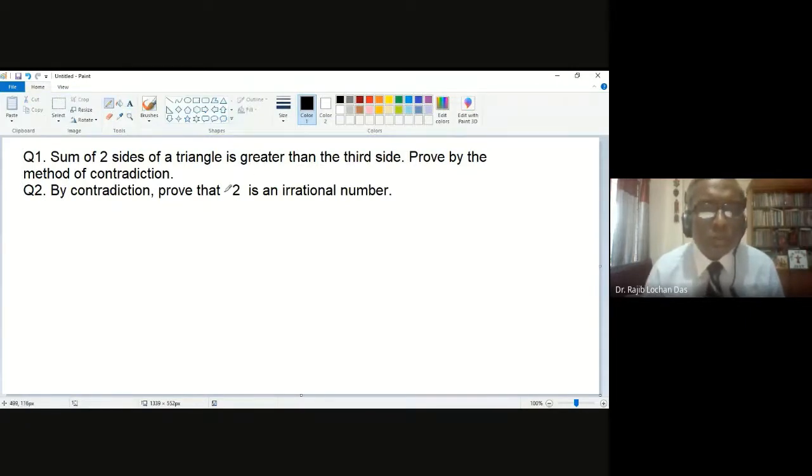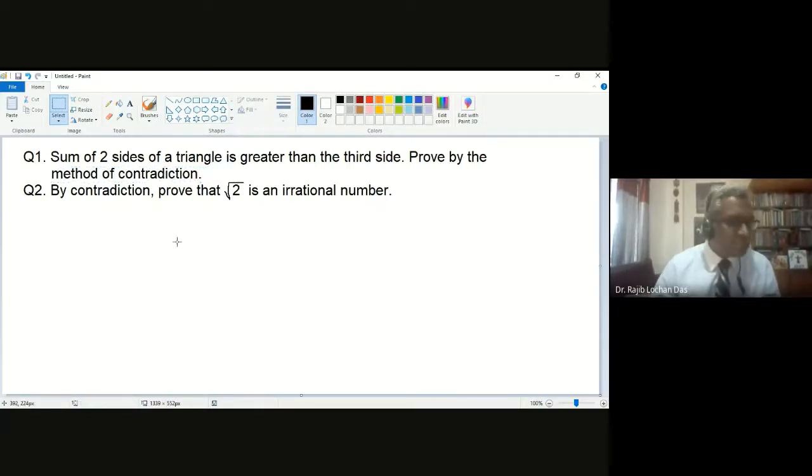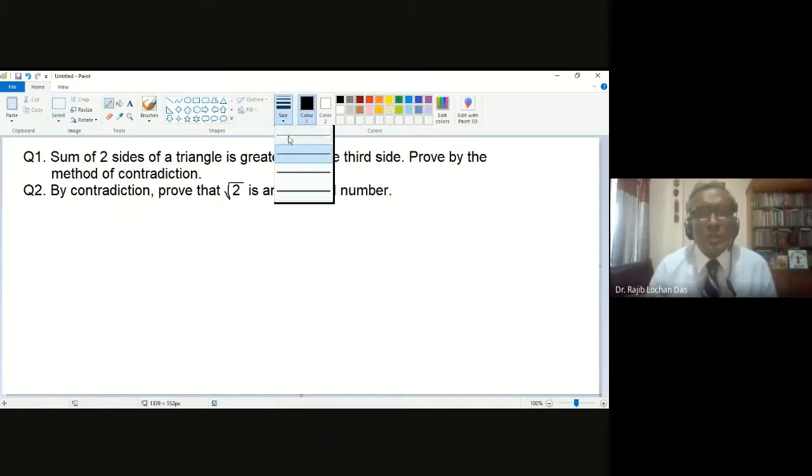This is a very common question, right? You already know about this, right? The second question, have you seen this question at school or somewhere? Maybe. Root over 2 is an irrational number. Yes, sir. In class 9, sir. Yes. This is a very common question at school level, and that one is actually proved by contradiction.